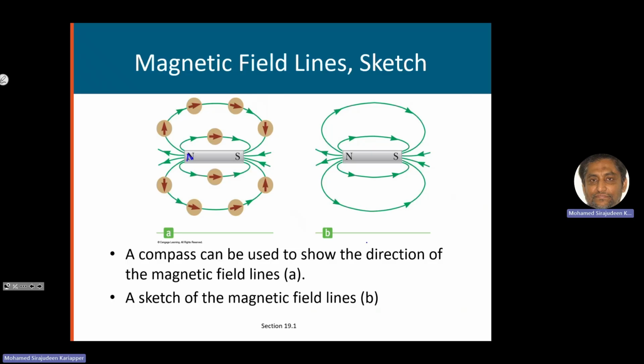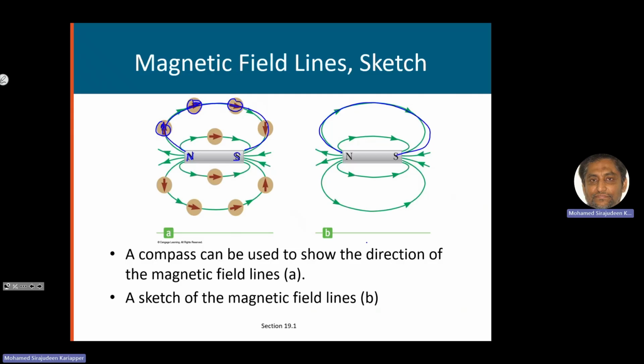A bar magnet comes with a North Pole and a South Pole, and we keep several compasses in several places. Here the compass will be pointing like this. Here the compass will be, let's say, pointing like that. So we can trace them, and that will draw the magnetic field line.